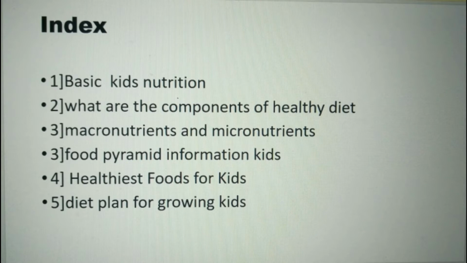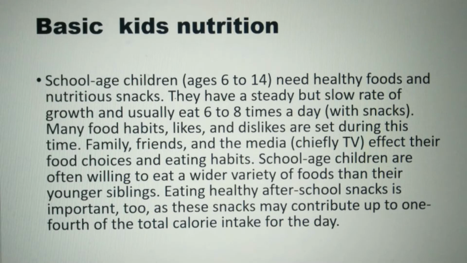So we will see first basic kids nutrition. Actually, up to the age of 19, the human body goes through a phase of growth. There are 7 categories of nutrients which are required for growth. Of those, 6 are vital for growth. For example, protein. The human body is made up of protein and fat mostly, like organs, liver, kidney, and these are all made up of protein.